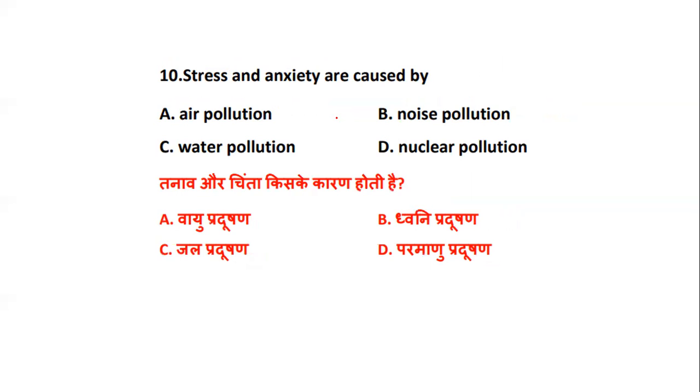So stress and anxiety are because of what? Either air pollution, noise pollution, water pollution, or nuclear pollution? So the stress and anxiety are the result of what? They are the result of noise pollution. Okay. So yes, in pollutions, when you get certain symptoms, you have to identify which of them are the result of what. So it is because of noise pollution. The stress and anxiety are the result of noise pollution.